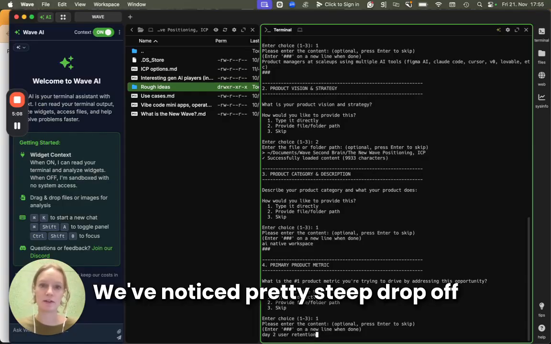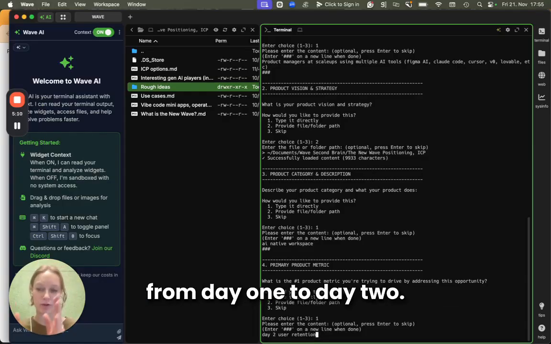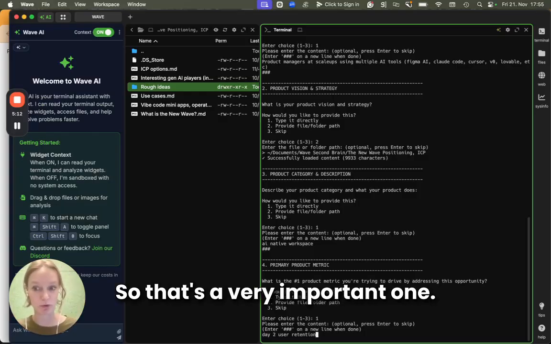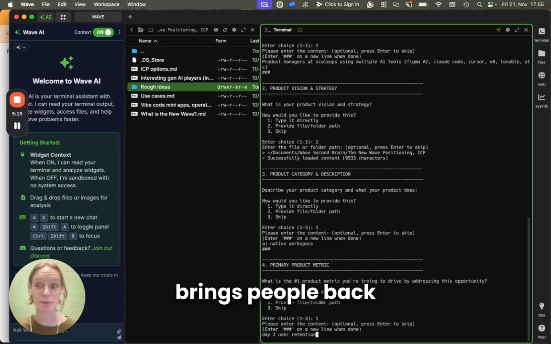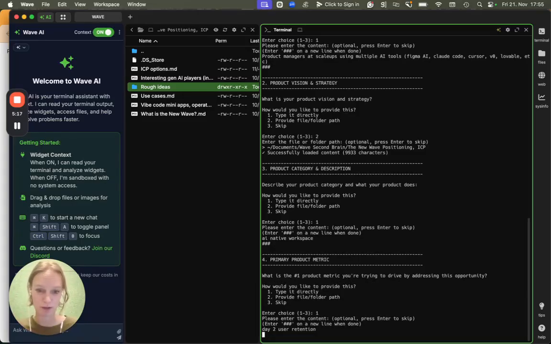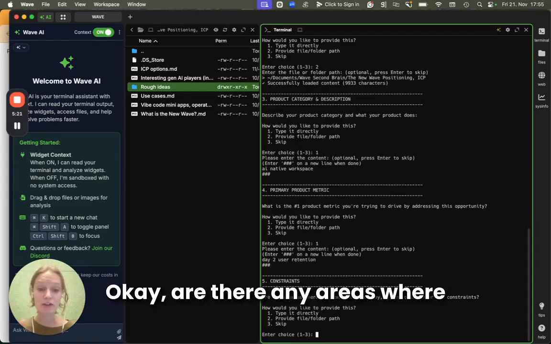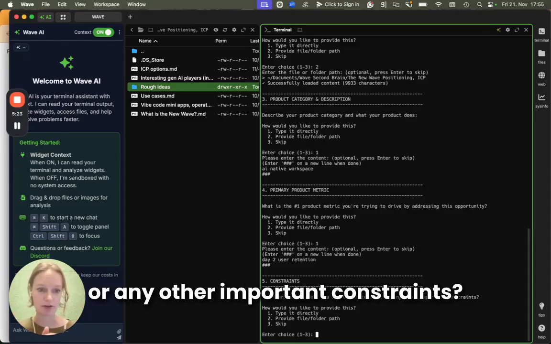We've noticed a pretty steep drop off from day 1 to day 2. So that's a very important one. I want something that naturally brings people back into the product on day 2. Okay, are there any areas where you don't want to play or any other important constraints?